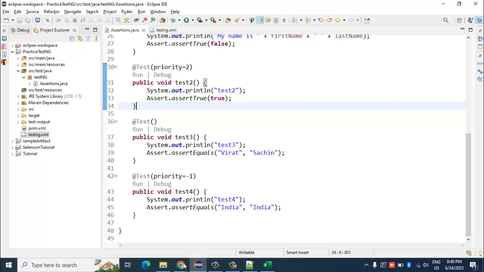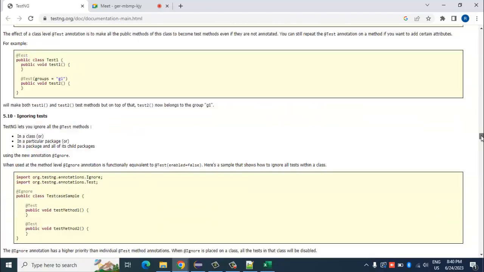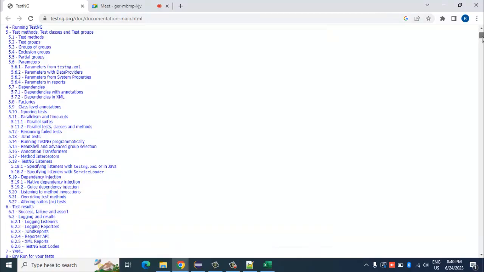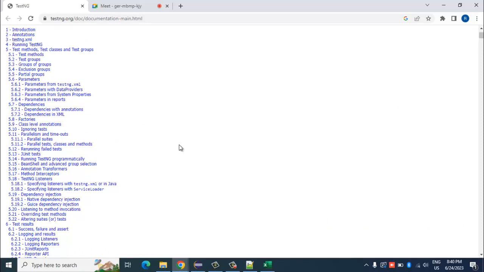Okay, so I will show you the TestNG documentation. This one is for retry, but anyways, this documentation is quite helpful. I would highly recommend you guys to go through it. On testng.org, you can just search Google for TestNG documentation. You will get this link, and you will have all possible options in TestNG with their documentation mentioned over here. We will see this documentation also for our next topic, which is retry, but for now I'll show you what TestNG listeners are.